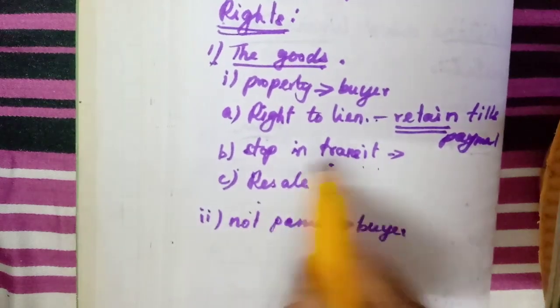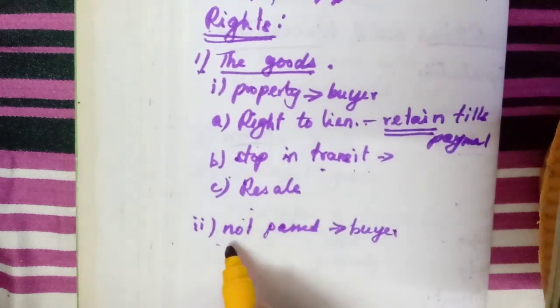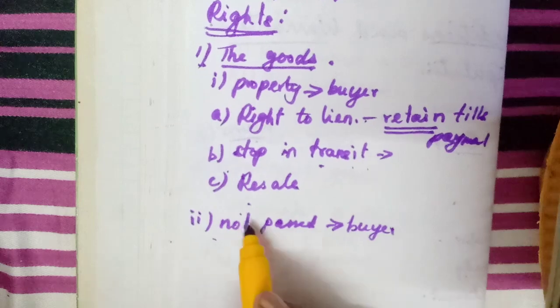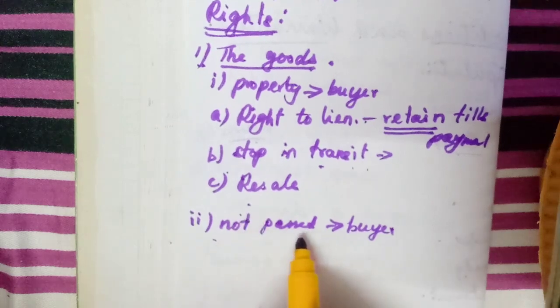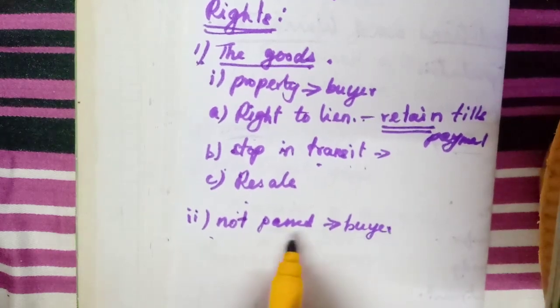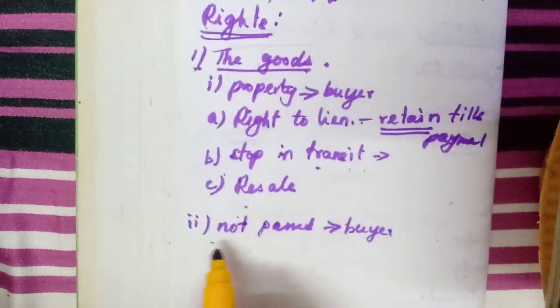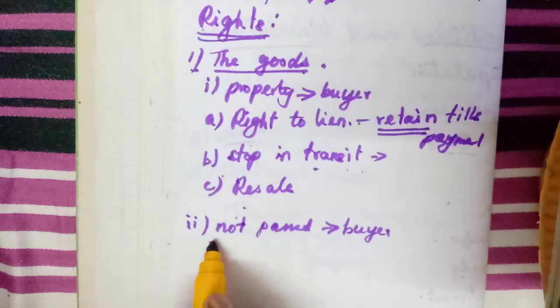After retaining the goods, he has the right to resell the goods also. Second one, if the title of goods is still with the seller, not with the buyer, and the buyer has not paid the amount as per the agreement, what can the seller do?